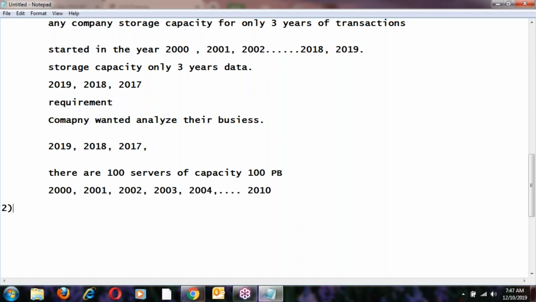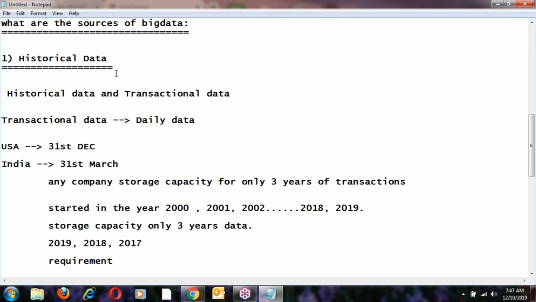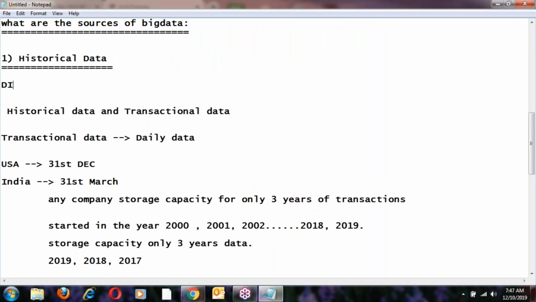This is my practical experience with historical data, when I was working with the Diebold company. They started analyzing their business. They tried to store all their backup data into live servers, but the live servers were not in a position to store all the data.